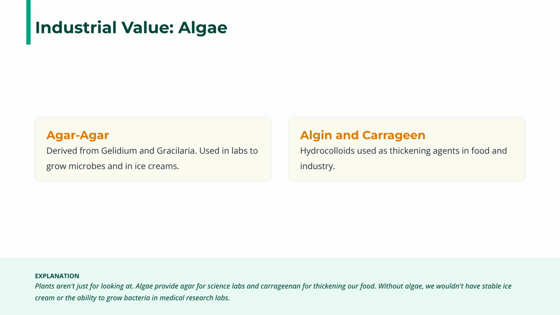Algae have significant industrial value. Agar-Agar, derived from gelidium, is used to grow microbes and in foods. Algin and carrageenan are hydrocolloids used as thickening agents in various industries and food products.